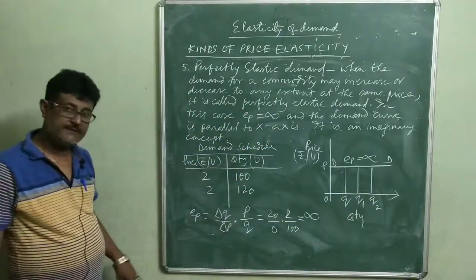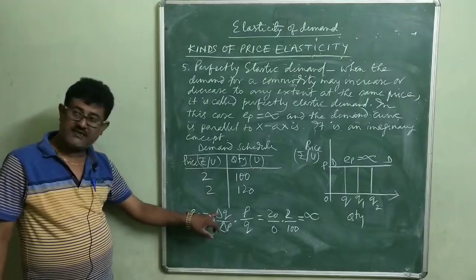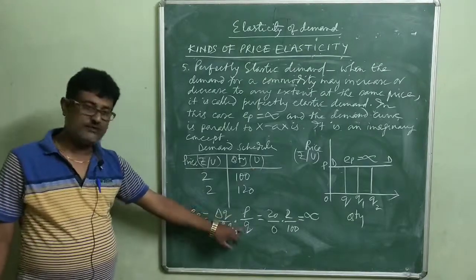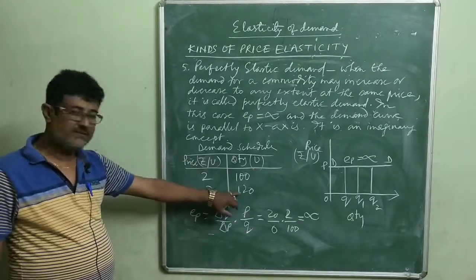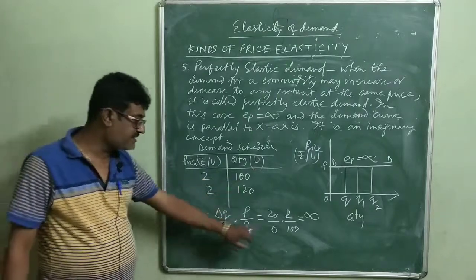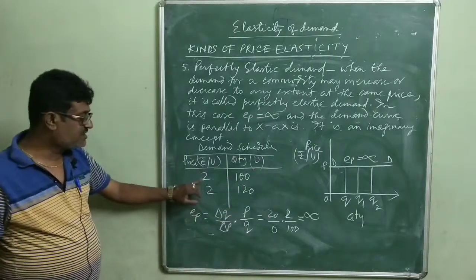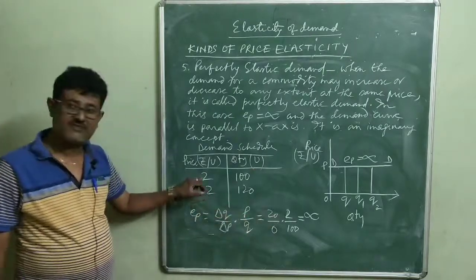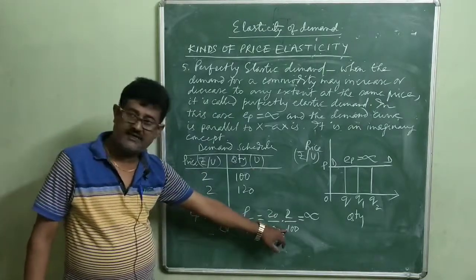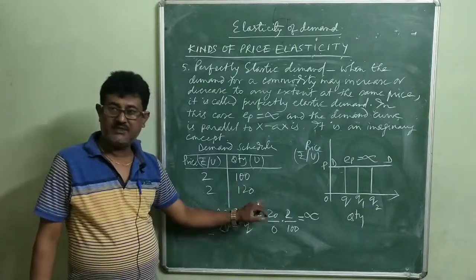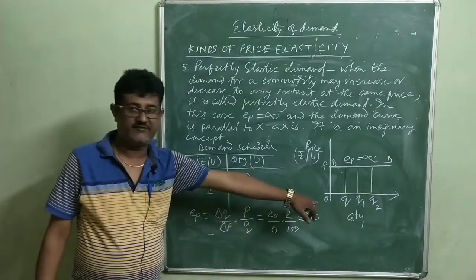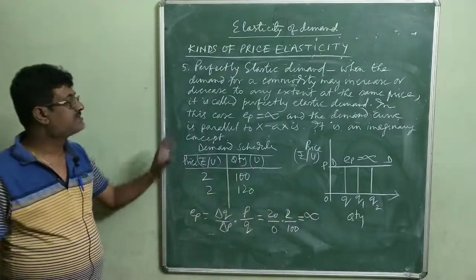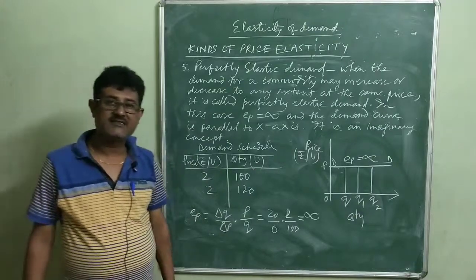So see here, EP is equal to delta Q by delta P into P by Q. Change in quantity demanded is 120 minus 100, that is 20, divided by change in price 2 minus 2, that is 0, into initial price 2 by initial quantity 100. So any number divided by 0 is undefined. So this is the concept of perfectly elastic demand.